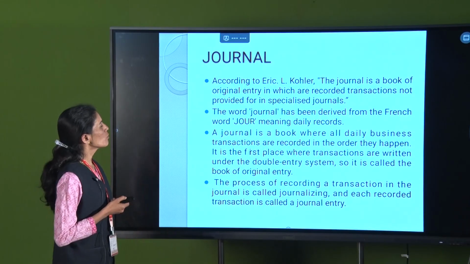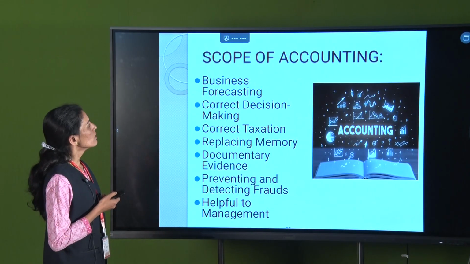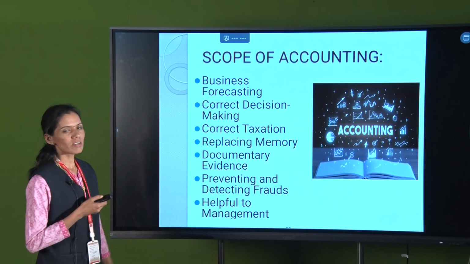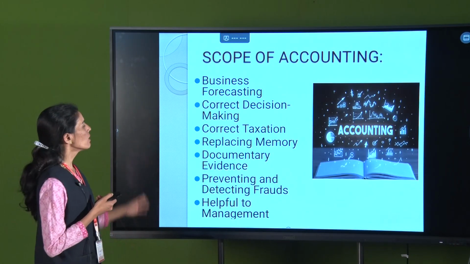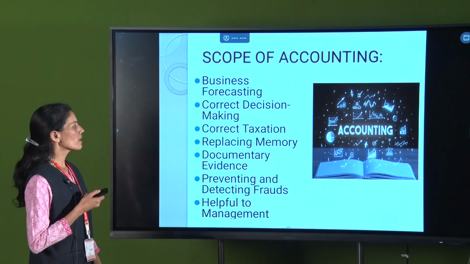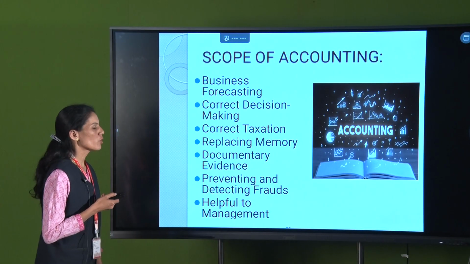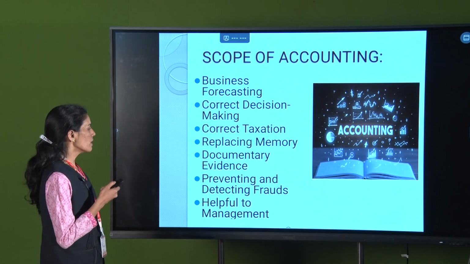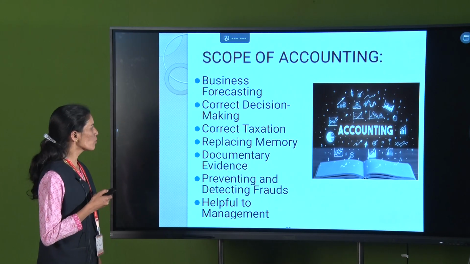As we conclude the scope of accounting, different sectors have different scope of accounting. These are business forecasting, correct decision making, correct taxation, replacing memory, documentary evidence, preventing and detecting fraud, and being helpful to the management.